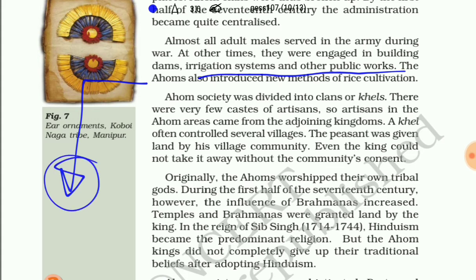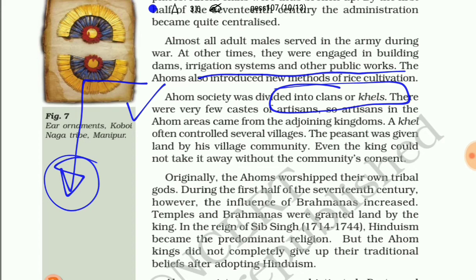The Ahom society with time was divided into clans, which were also known as khels. In the Ahom tribe, there were very few castes of artisans. So we can say that in the Ahom areas, artisans came from the adjoining kingdoms. They didn't have their own people as artisans. The clan, also known as khel, most of the time controlled several villages. The peasant was given the land by his village community, and the king never took it away without the community's consent.